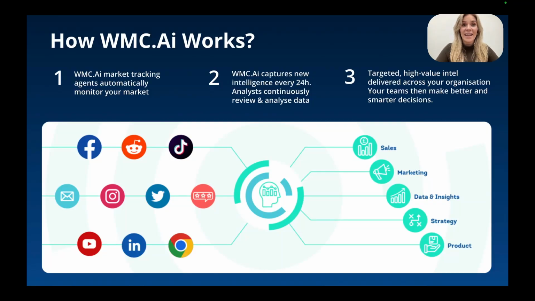Let's meet our next AI assistant. Every 24 hours, our assistants automatically sweep across your entire market, capturing things like new product launches, new promotions, financial results, company news, and leadership changes.